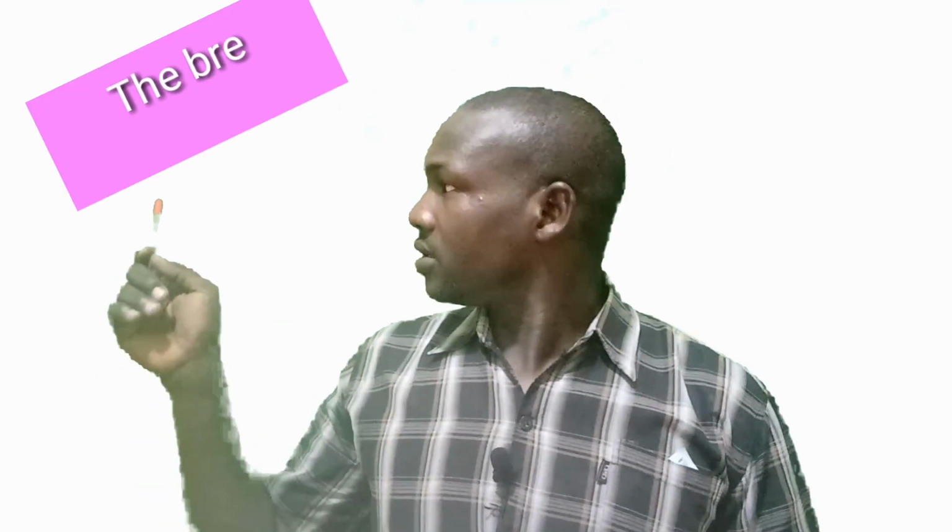To be clear, look at example number 2. The bread rose in the oven. Bread is the subject and rose is the verb, which is the past tense of the word rise, in is a preposition, and there is no object.